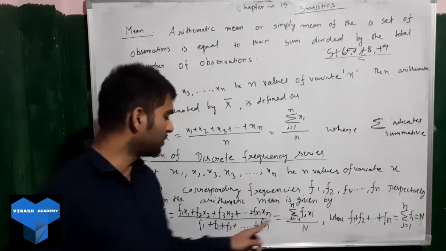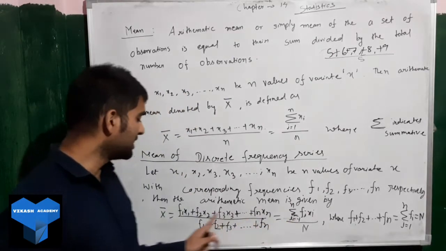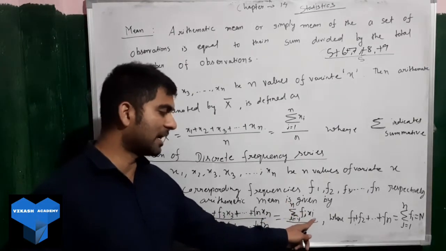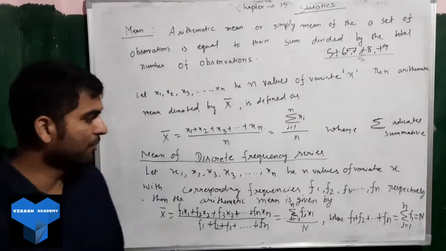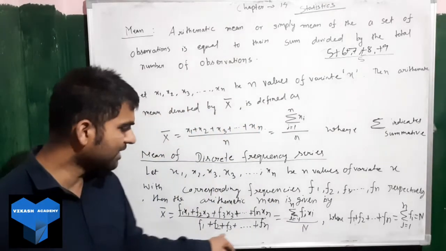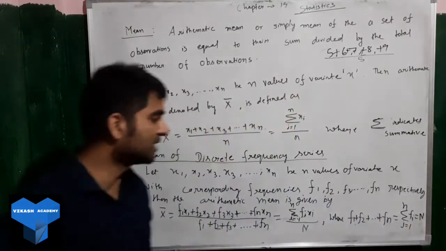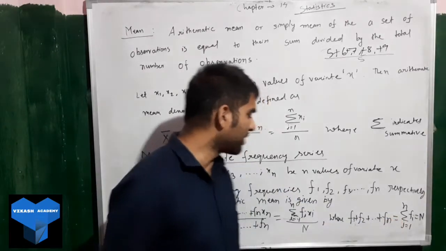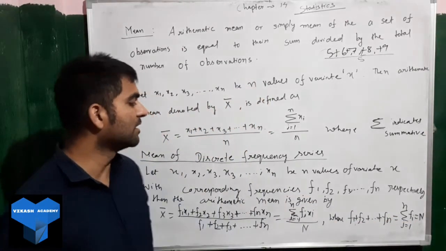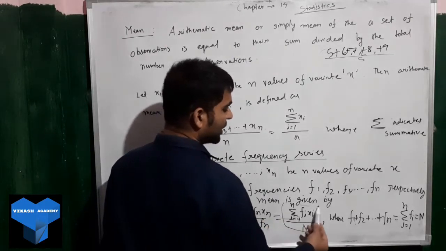In short, how will we write it? Summation, i equal to 1, means the first one is 1, so we put i equal to 1 and the last one is n, till n, fi xi divided by what? N, where f1, f2, till fn can be replaced with n. You can write summation fi, or you can also write n at the place of this denominator. So I have written here n. Try to remember this formula. Okay, it's very very important.